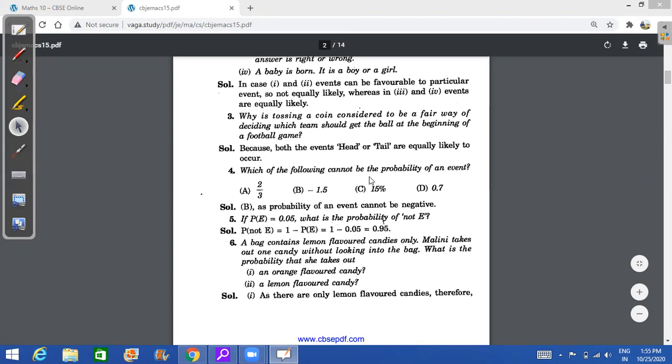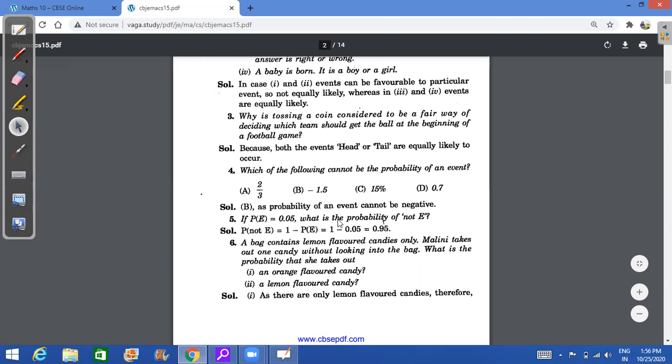Question number 4. Which of the following cannot be probability? We discussed that probability cannot be less than 0 and cannot be more than 1. So 2/3 is 0.66, possible. Minus 1.5 is not possible. It cannot be negative. 15% is 15 upon 100, 0.15, possible. 0.7 possible. So everything is between 0 and 1 except for this, which is less than 0. So this cannot be negative, and therefore this is the answer.